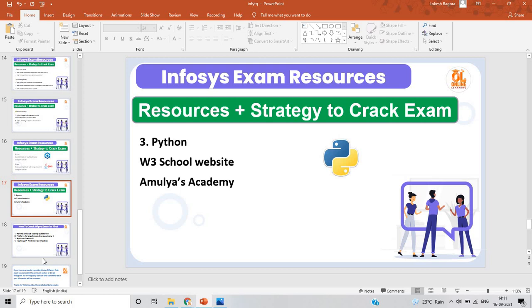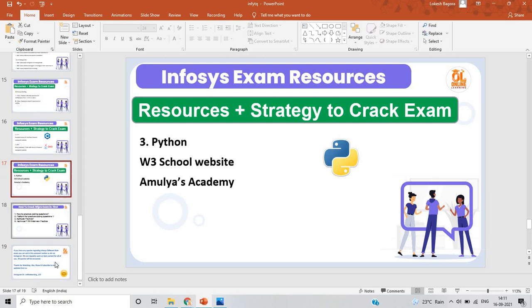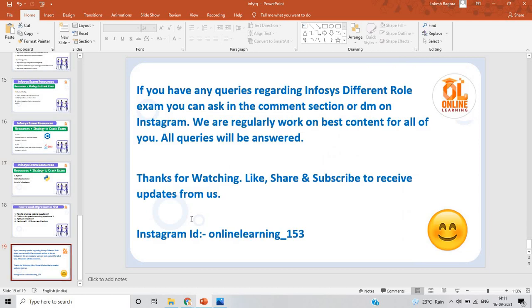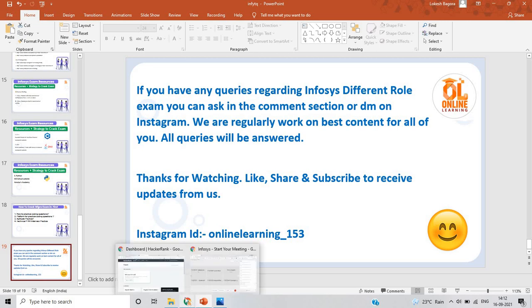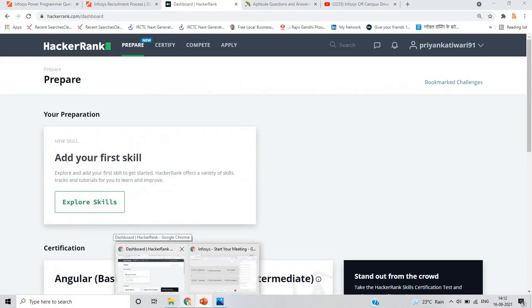So that is a very important point, how to prepare and how you can crack the Infosys different role exams. You have to practice on a daily basis, and you have to solve many previous year coding questions. There are many YouTube channels that have already made videos on previous year questions. You can go through them, check the videos and solve daily. So this is the complete video related to the complete process.